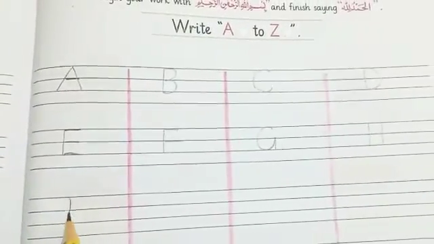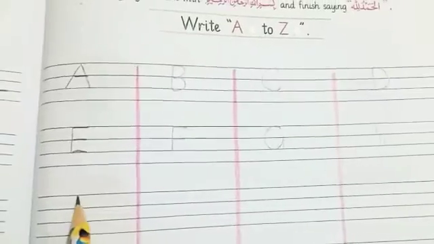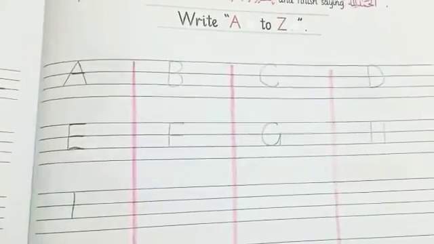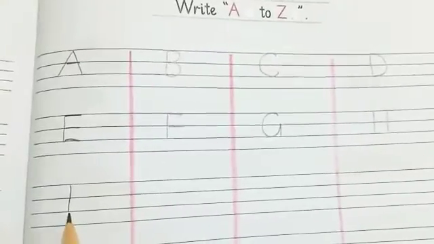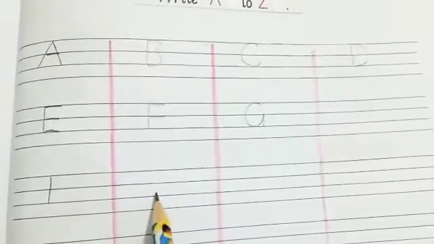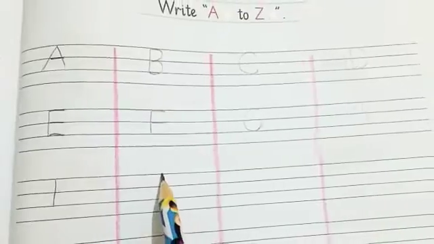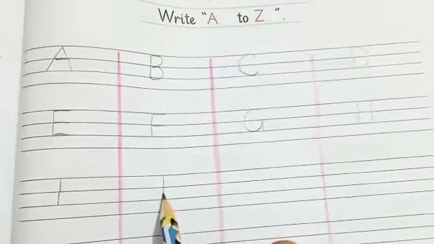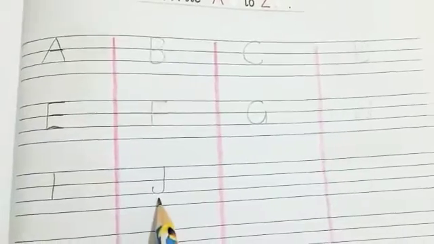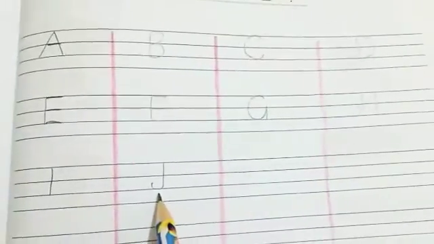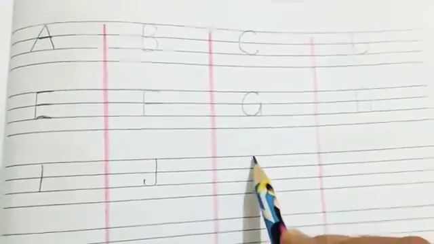I. I is one standing line. The sound of I is E. What comes after I? J. One standing line. Turn a little. J. The sound of J is J. What comes after J? K.